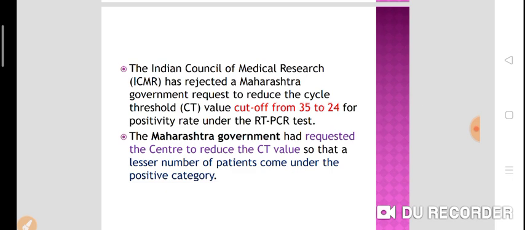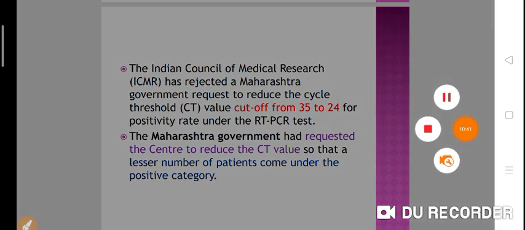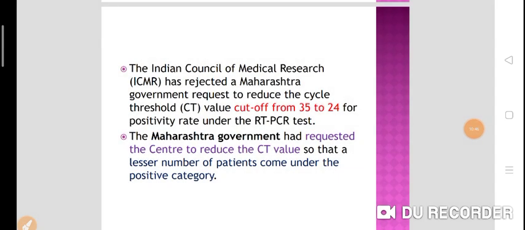The Maharashtra government had requested the center to reduce the CT value so that a smaller number of patients come under the positive category. They said if the CT value is 24, only then is the patient positive; if it is more than that, the patient is negative. But this request has been rejected by ICMR, the Indian Council of Medical Research.